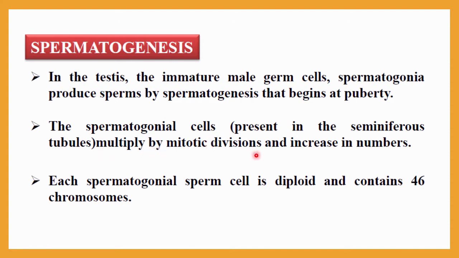They multiply by mitotic division and increase in number first. Okay, so first of all, the spermatogonial cells will increase in number before the meiotic division, and for this increase in the number of cells, they use mitotic division. So before meiotic division it will undergo mitotic division first, an increase in number. Each spermatogonial cell is diploid and contains 46 chromosomes. As it is diploid, it will contain 46 chromosomes. That is before the meiosis process.